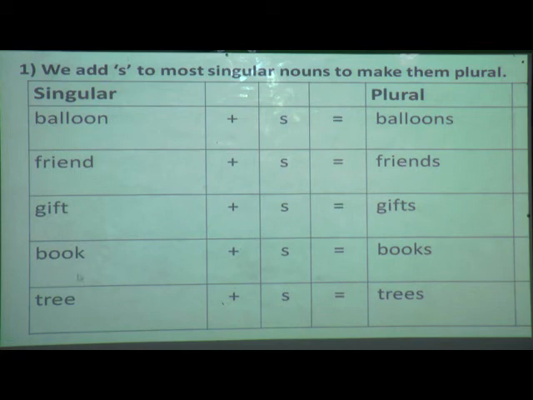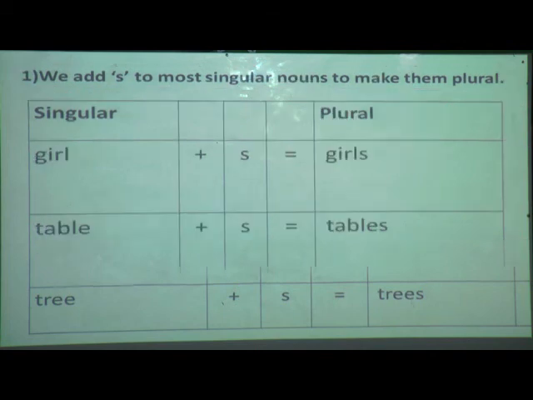Okay, next, book. How are you going to make it plural? Only add s. Book plus s equals books. Next, tree. So what am I going to do? Yes, I am only going to add s to this tree. Tree plus s equals trees. Understood? Still we will see 3 examples.